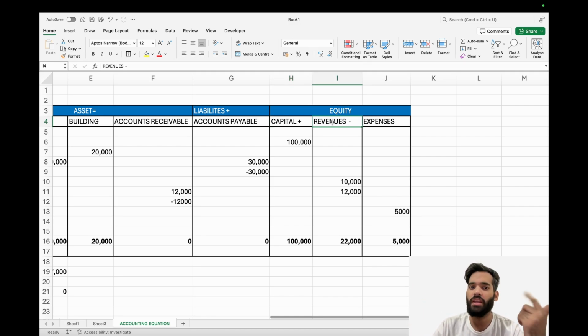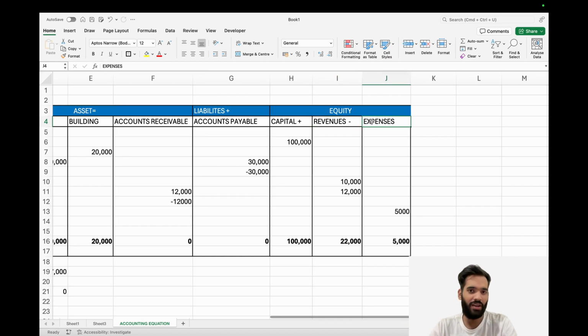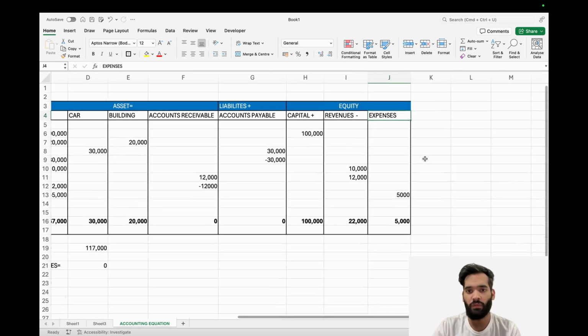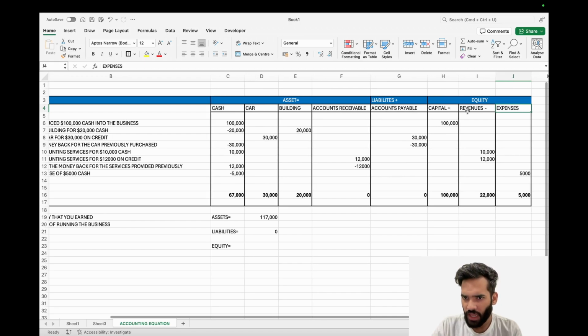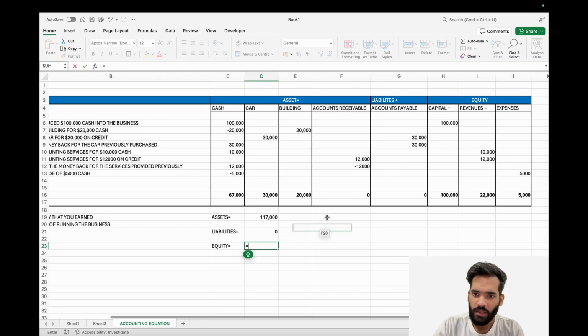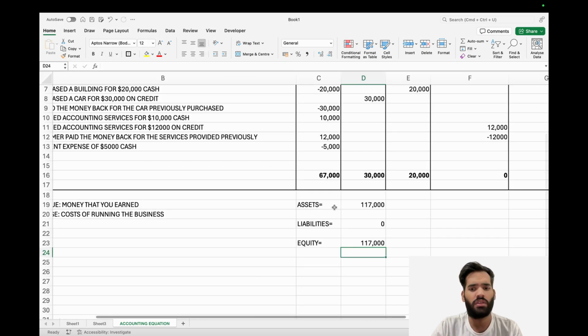So when you earn money, your net worth goes up, and when we spend money on costs, like rent and everything, your net worth goes down because you now have less value. Okay, with that formula in mind, if I apply capital plus revenue minus expenses, it gives you equity. So if you notice, yes, the accounting equation does hold true because my assets are equal to my liabilities plus equity, and that's it.